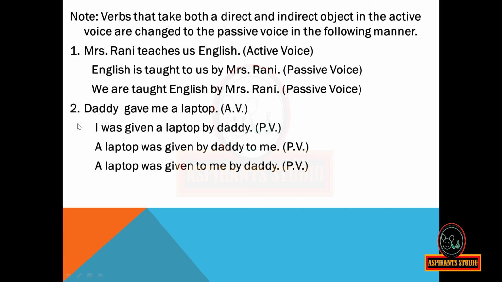Daddy gave me a laptop. It is an active voice. I was given a laptop by daddy. It is in passive voice. A laptop was given by daddy to me. Passive voice. A laptop was given to me by daddy. Passive voice.